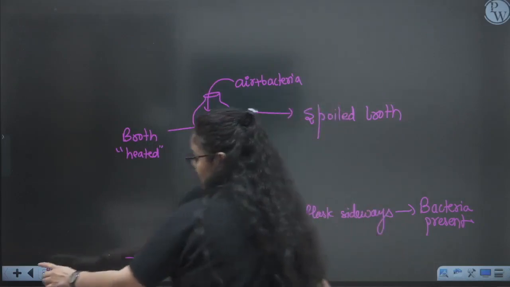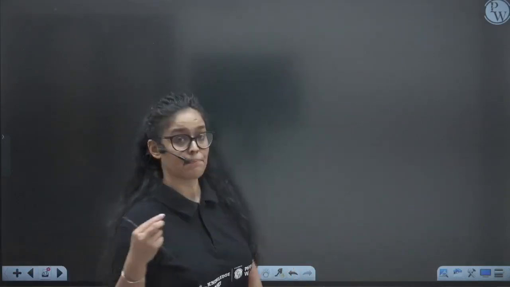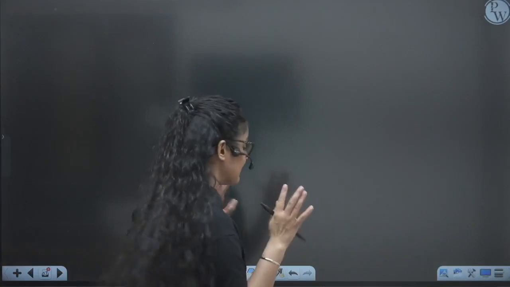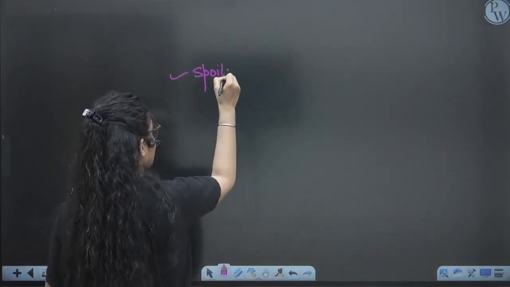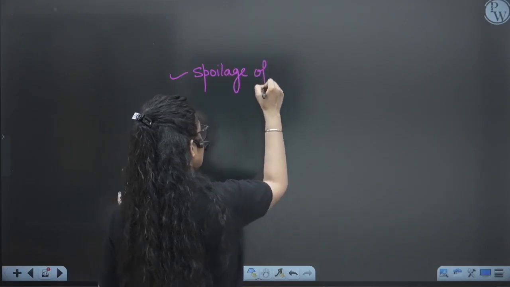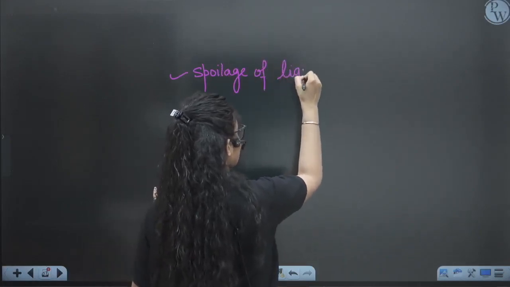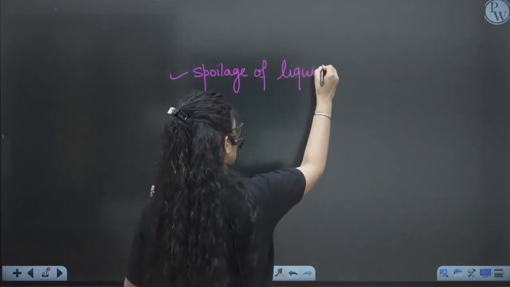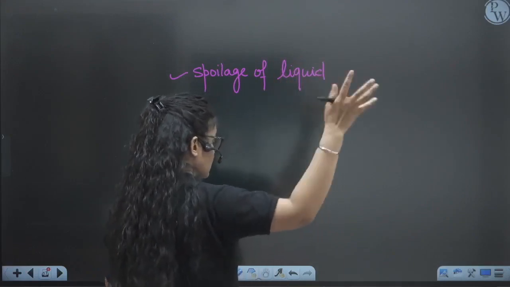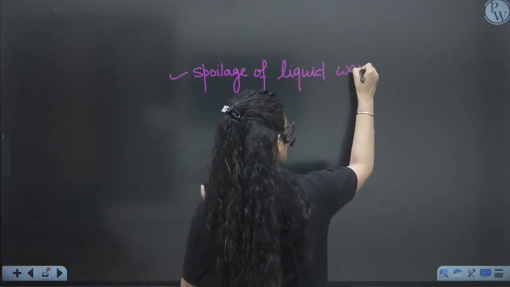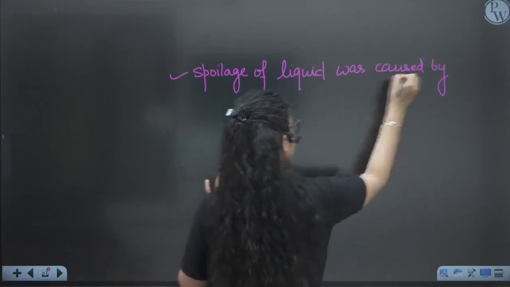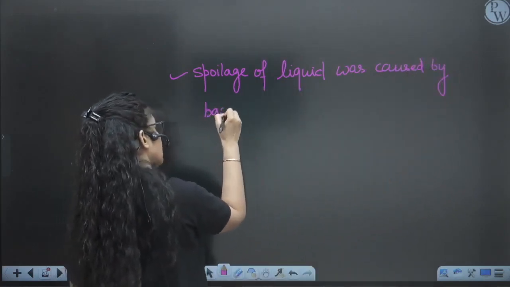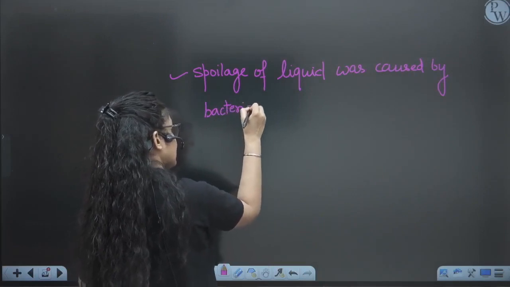So again, they are just trying to make us understand that the spoilage of the liquid, meaning the bacterial growth in it, was caused by bacteria present in the air.